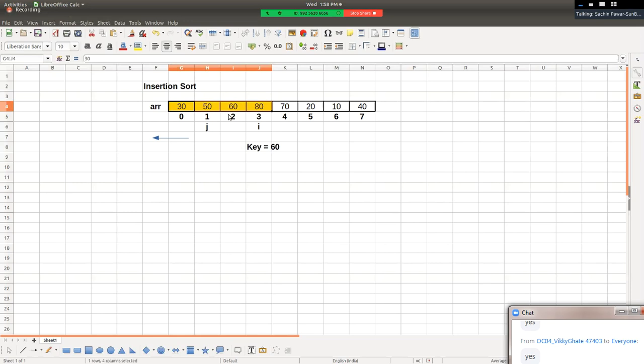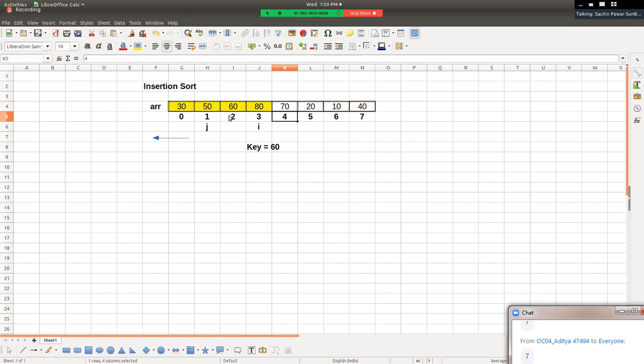Total how many number of elements are there in the left hand? 4. Sir, have they arranged in a sorted manner? Yes, right? Sir, पूरा array sort हुआ है क्या अभी तक? No, the whole array is not yet sorted. Sir, maximum how many number of iterations will it take? It will take n minus 1 number of iterations, right?